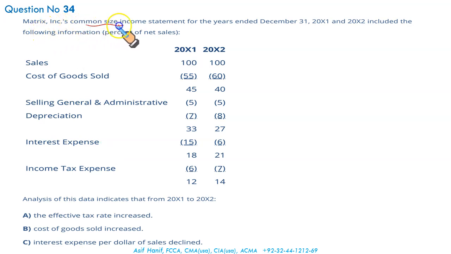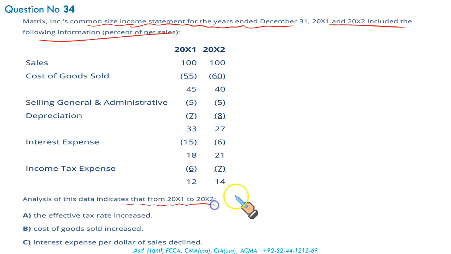Matrix Incorporated's common size income statement for the year just ended shows these comparative numbers in percentages. Common size income statement for 2 years, 2002 and 2001. All right, what are we required to do? Analysis of this data indicates that from 2001 to 2002, the effective tax rate has increased.